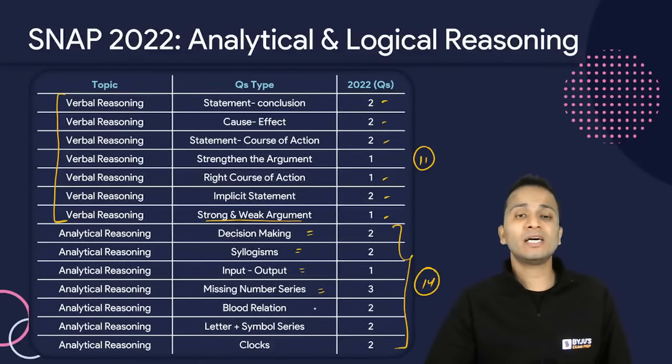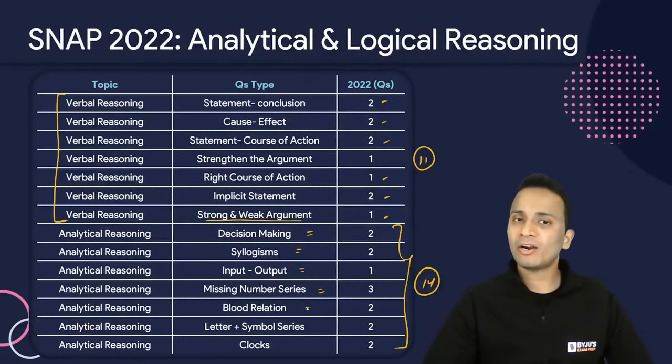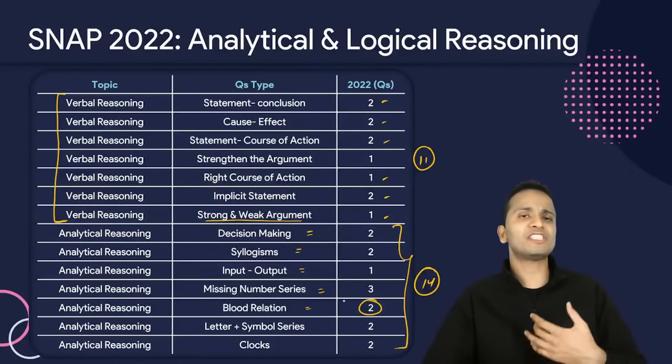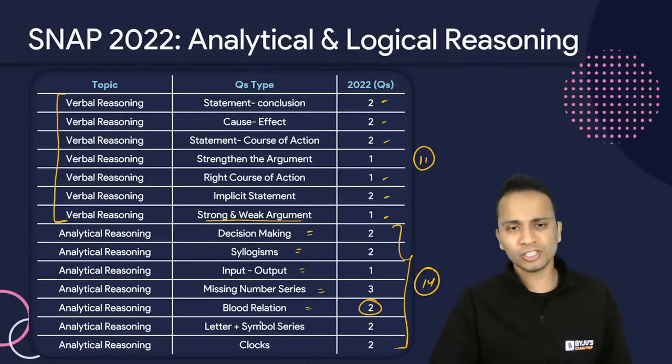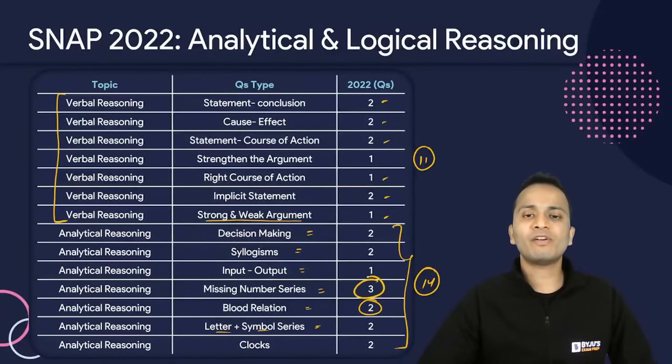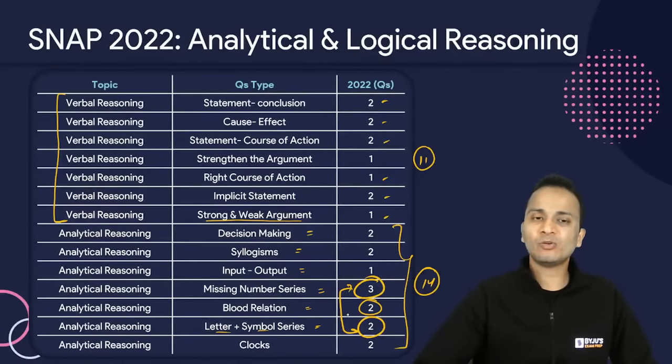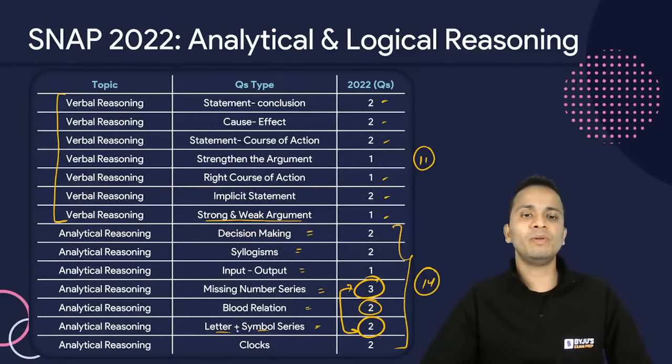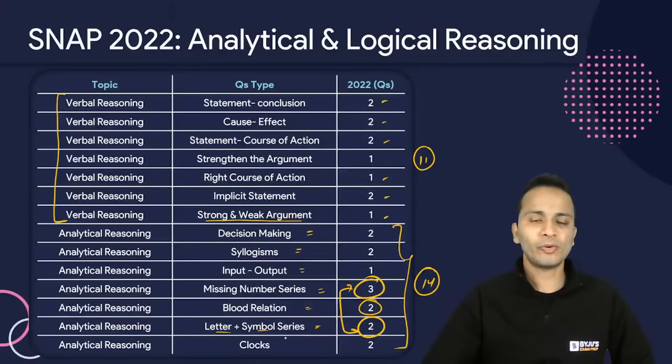Missing number series, 3 questions were there. Blood relations, 2 questions were there. We have seen plenty of questions on blood relations. There were 2 questions on letter and symbol series. So in total, there were 5 questions from series, 3 from missing number sequences, and 2 from letter plus symbol series, right? And finally, there were 2 questions from clocks.